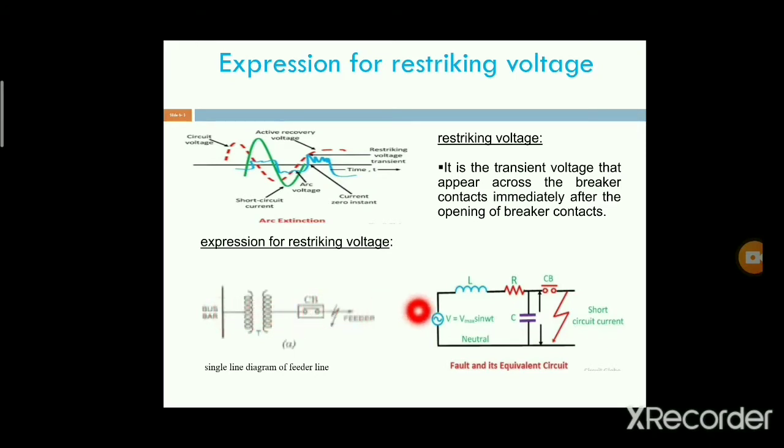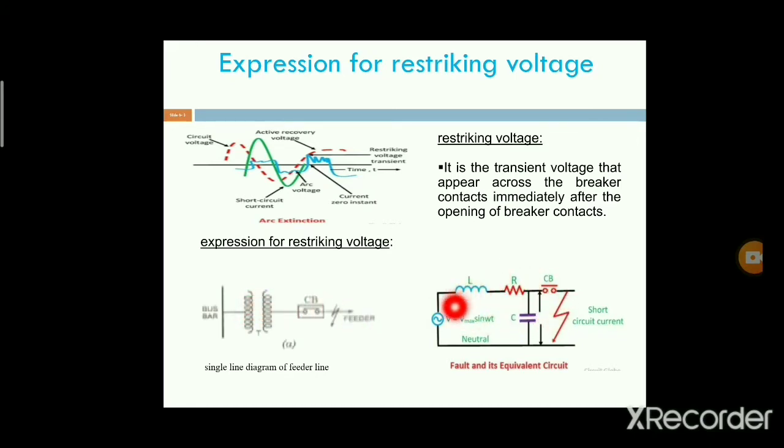Then we draw the equivalent circuit diagram for this single line diagram. This is the input voltage. In every transmission line we have the parameters R, L and C. To this transmission line we connect the circuit breaker. This is the fault, and this is the short circuit current or fault current. This is the equivalent circuit diagram for the single line diagram.